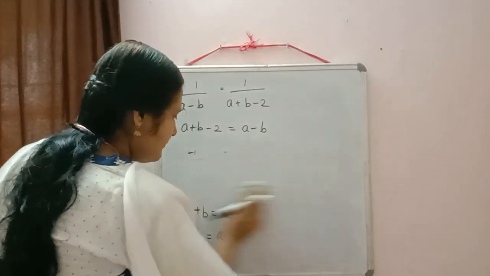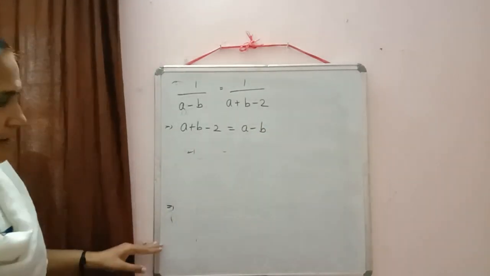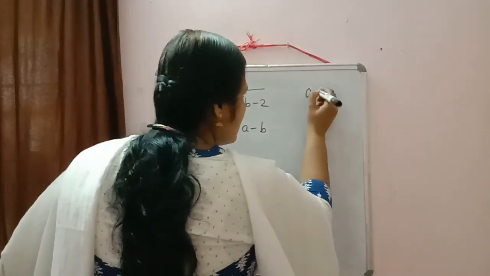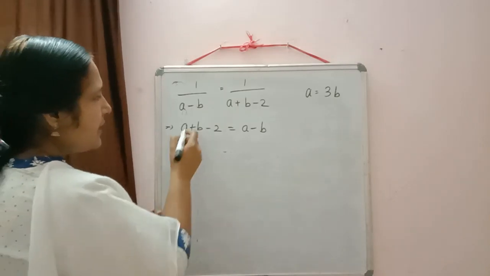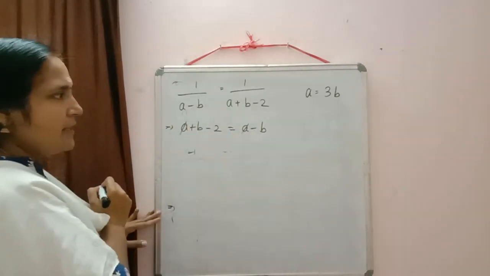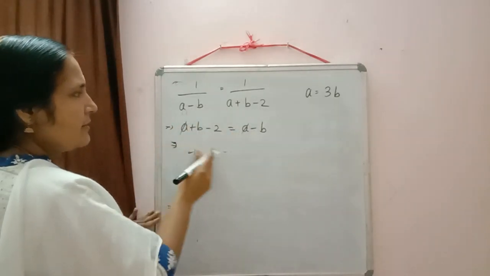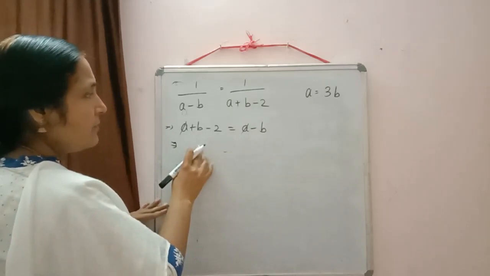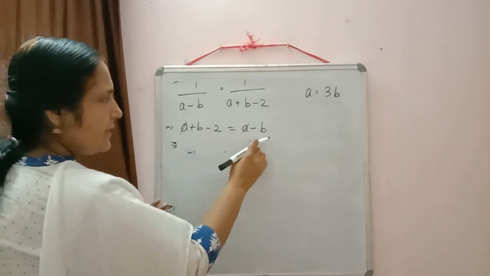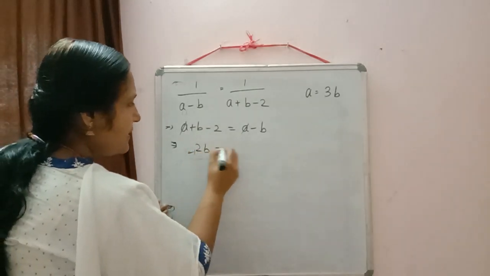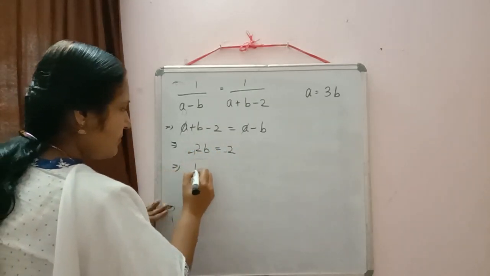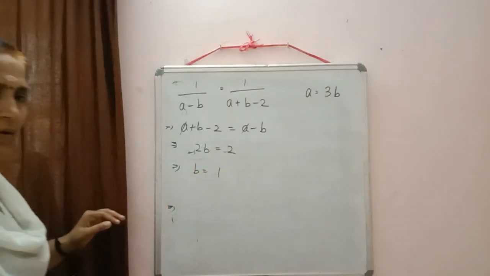Now we can shift the expression to one side. Here a and a will get cancelled. Now this b I am shifting to the left hand side and minus 2 to the right hand side. So we will get b plus b, 2b, is equal to 2. Then from here we get b is equal to 1.